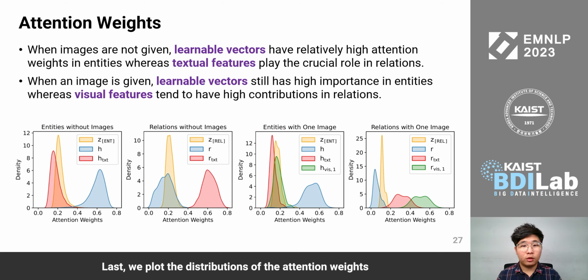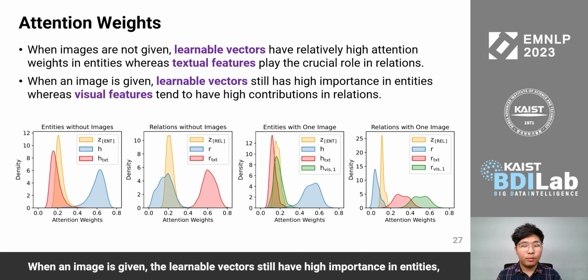Last, we plot the distributions of the attention weights in the entity and relation encoding transformers in VISTA. We see that when images are not given, learnable vectors H have relatively high attention weights in entities, whereas textual features R text play the crucial role in relations. When an image is given, the learnable vectors still have high importance in entities, while the visual representation vectors R vis have high contributions in relations.